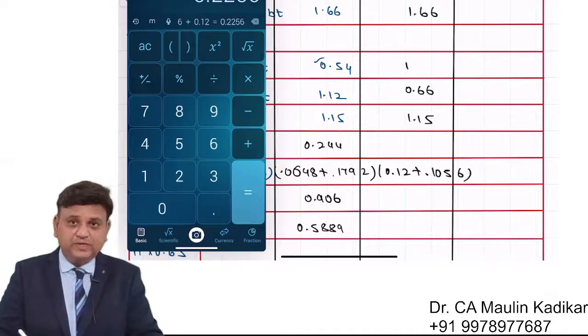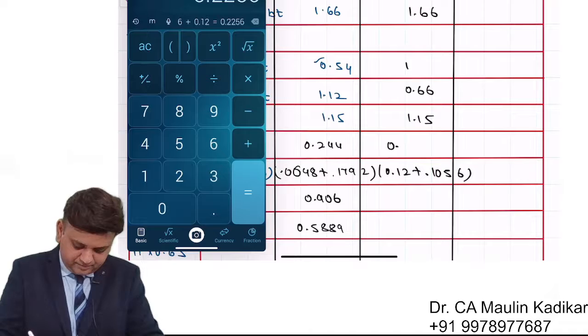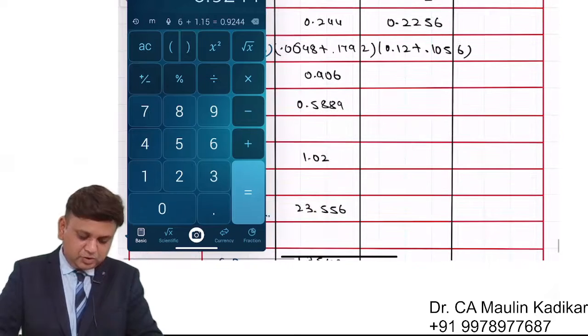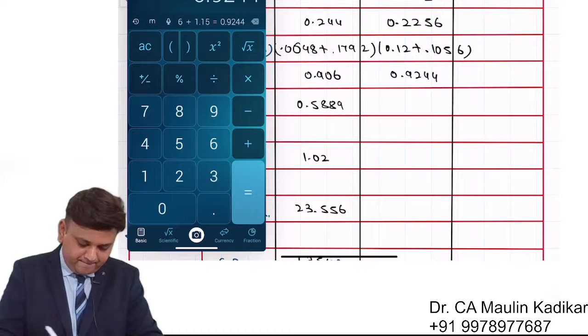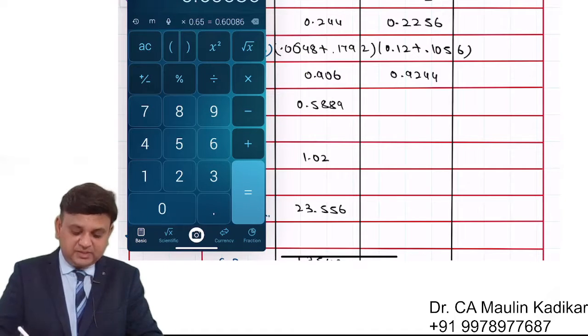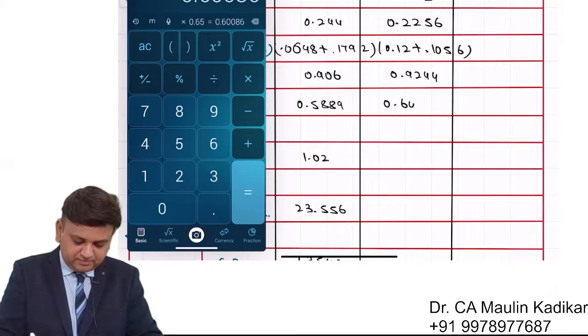So 0.2256. That is deducted from 1.15. So it is 0.9244 into 0.65, 0.60086.